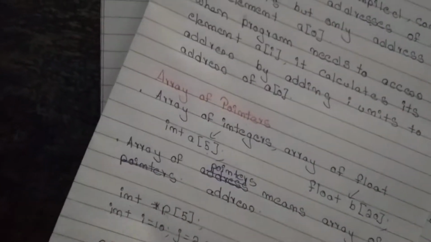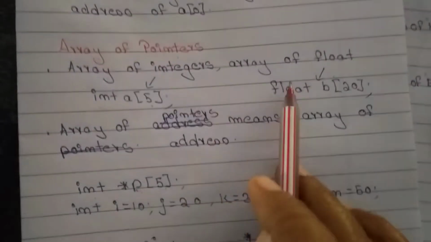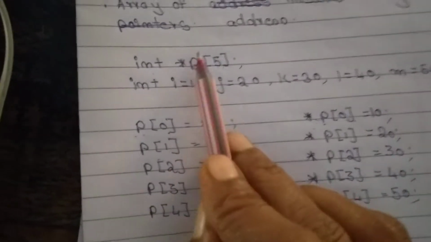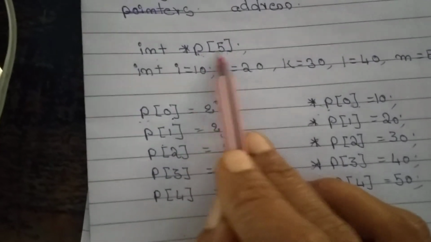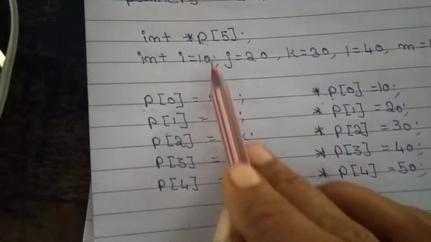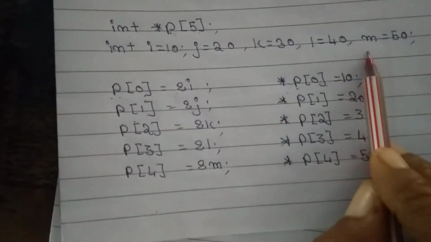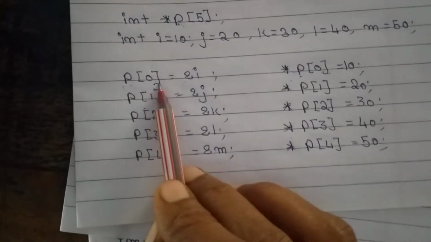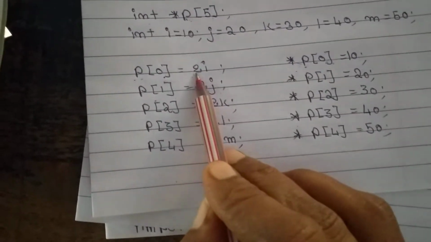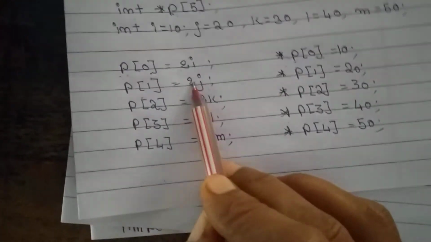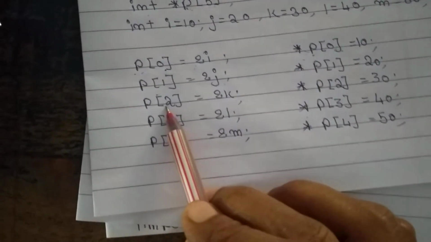Once again, I want to tell you. Array of pointers means array of addresses. Now you can see asterisk P is a pointer variable. It will store 5 addresses. So I, J, K, L, M, their addresses it will store. P of 0 is the address of I, means I's address will be stored in P of 0. J's address will be stored in P of 1. K's address will be stored in P of 2.